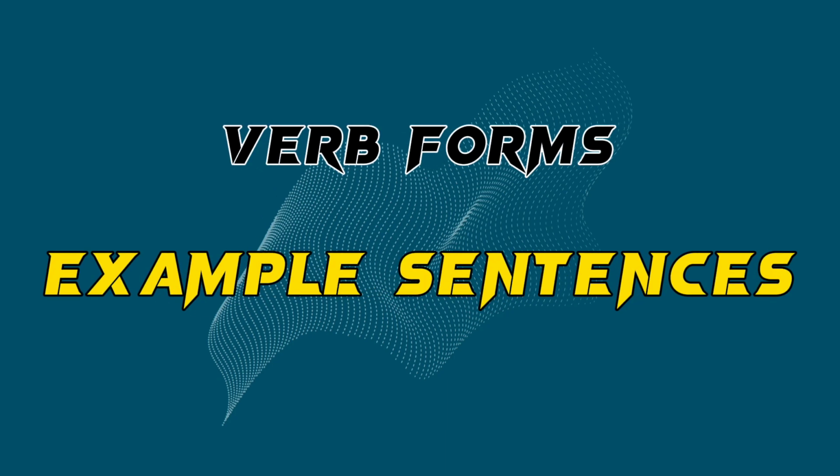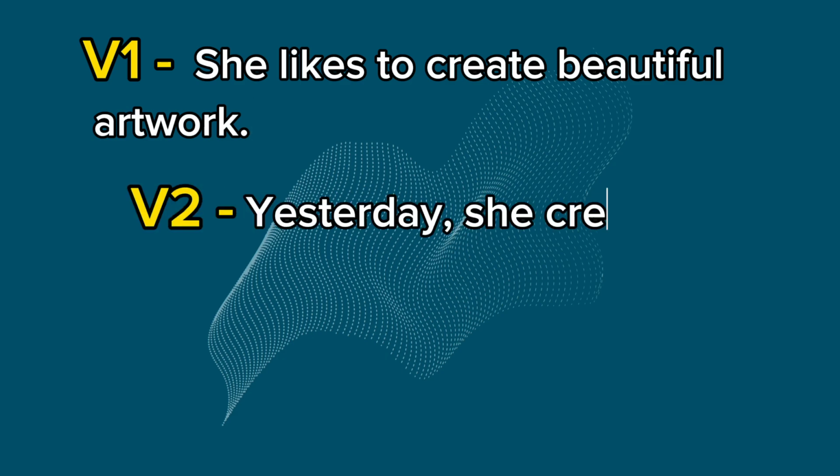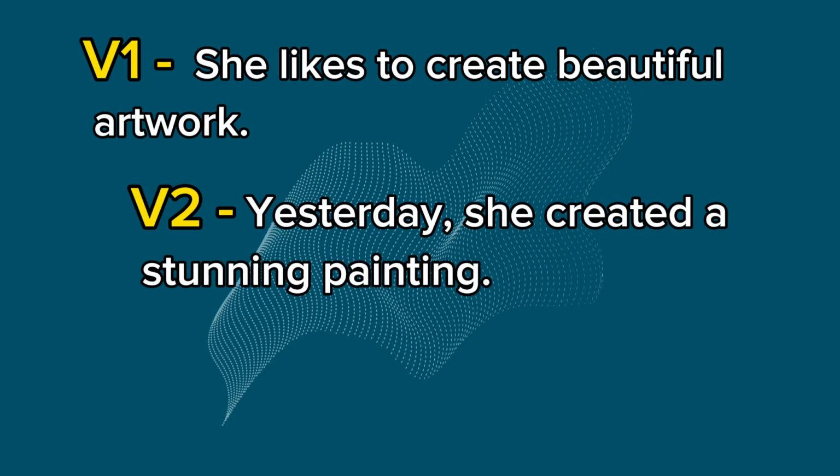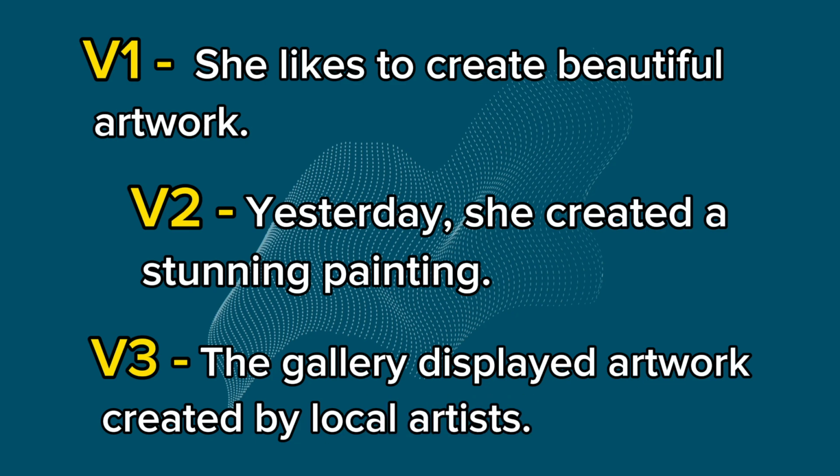Verb forms example sentences. V1: She likes to create beautiful artwork. V2: Yesterday, she created a stunning painting. V3: The gallery displayed artwork created by local artists.